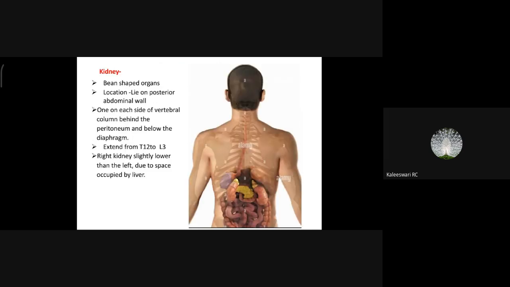Next, now we will learn about kidneys. Kidneys are bean-shaped organs that lie on the posterior abdominal wall. Means they are closer to the back side of the body, right? So one on each side of the vertebral column, behind the peritoneum and below the diaphragm. Below the diaphragm, these kidneys are located here. You can see in this picture.